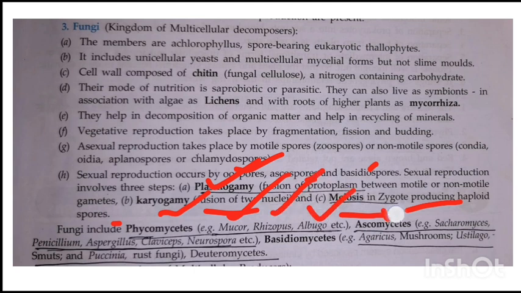Ascomycetes include Saccharomyces, which is yeast, Penicillium, Aspergillus, Claviceps, Neurospora. Basidiomycetes include Agaricus, mushroom, Ustilago, smut, Puccinia, rust. Then Deuteromycetes, otherwise known as fungi imperfecti. So all these are different fungal classes.